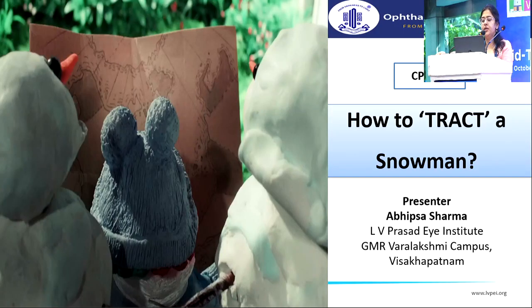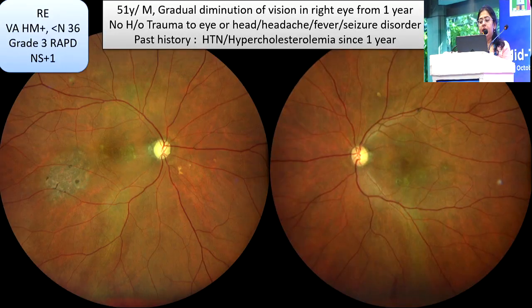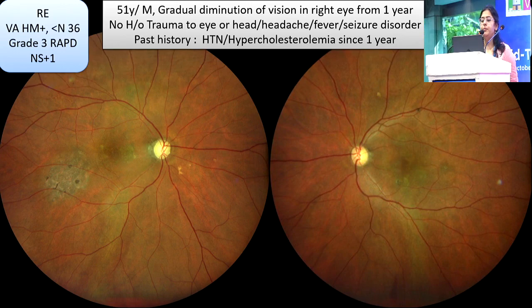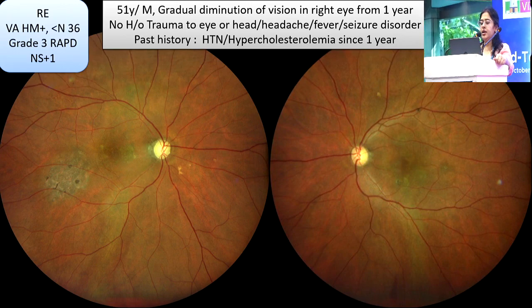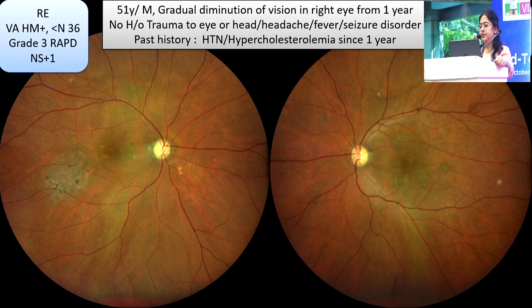I'm Dr. Abhipsa, and the title of my presentation is How to Track a Snowman. The case I'm going to discuss presented in the retina OPD. The case was a 51-year-old male who had a gradual diminution of vision in the right eye for 1 year. There was no history of any trauma to the head or the eye, or any headache, fever or seizure disorder. In the past history, he had hypertension and hypercholesterolemia for the past 1 year.